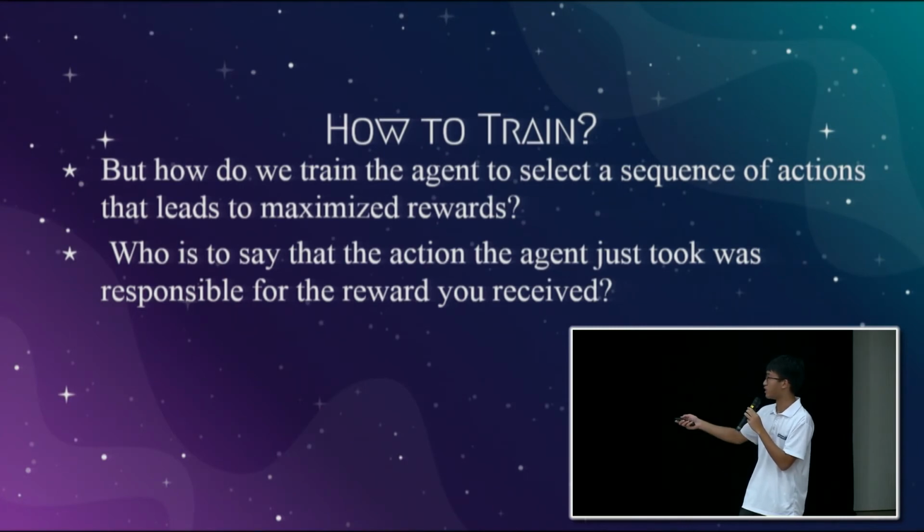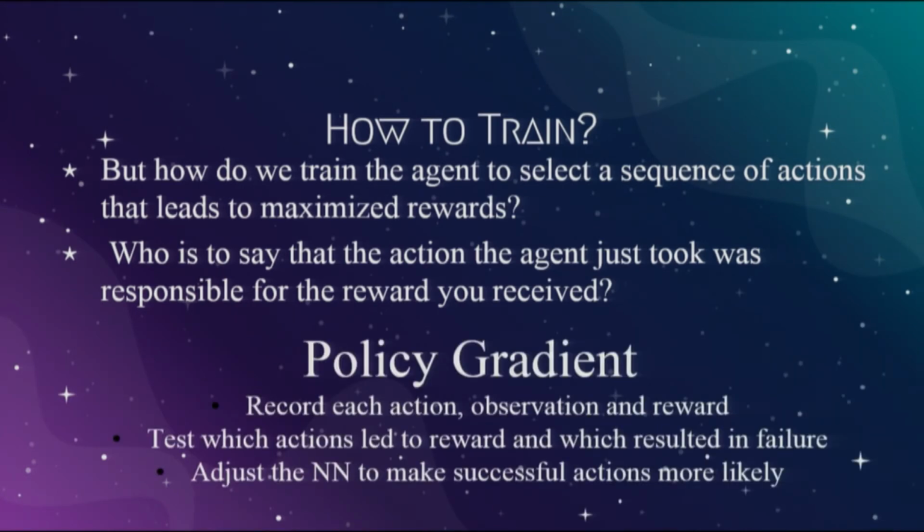So here comes the policy gradient algorithm. In this algorithm, we'll record each action, observation, and rewards. After the game ended, the algorithm will test which actions led to the reward and which resulted in the failure. And we'll adjust the neural network to make the successful actions more likely and the other actions less likely.